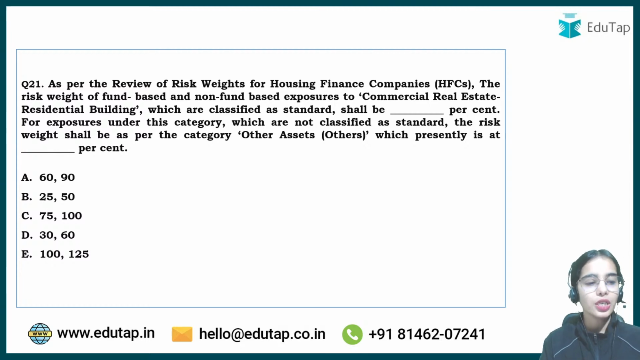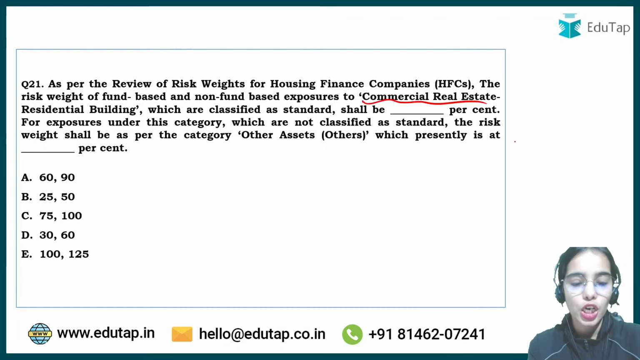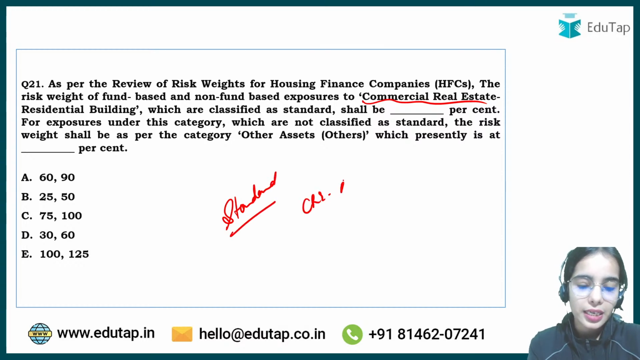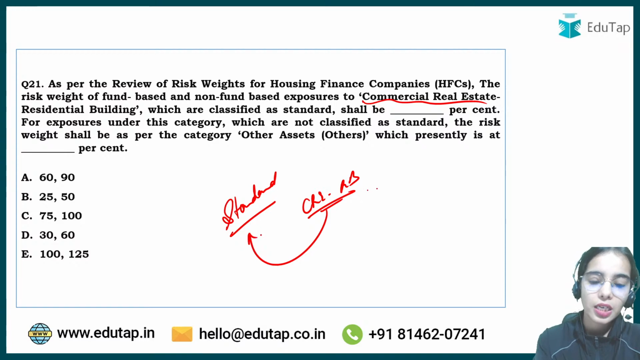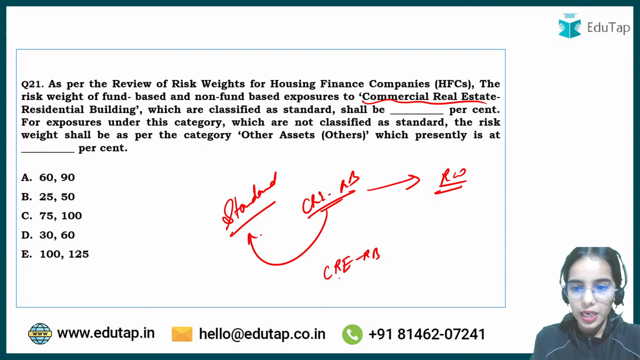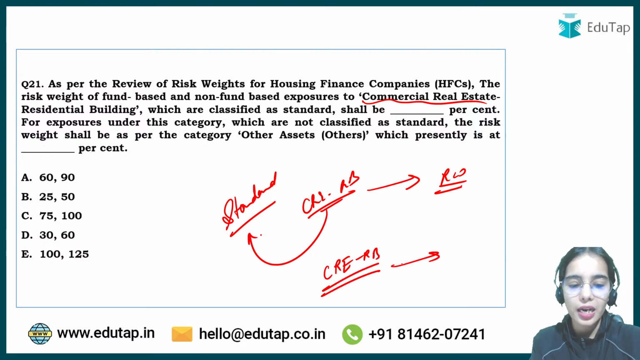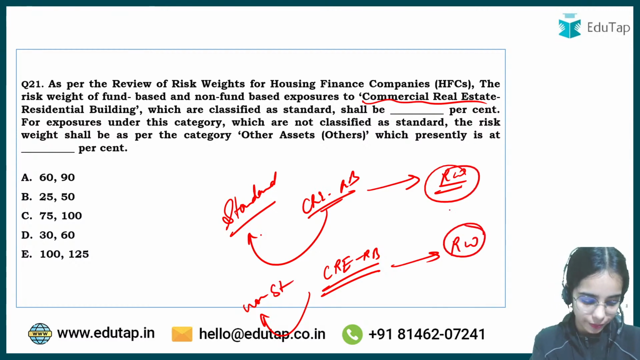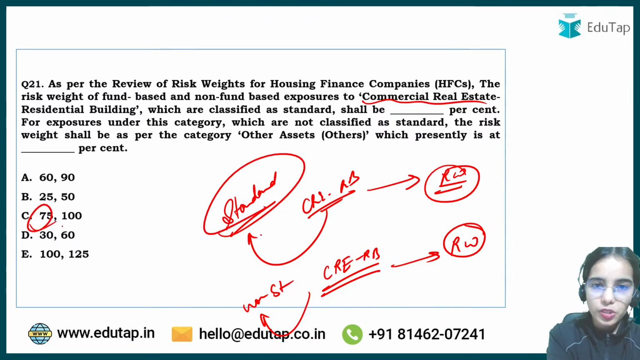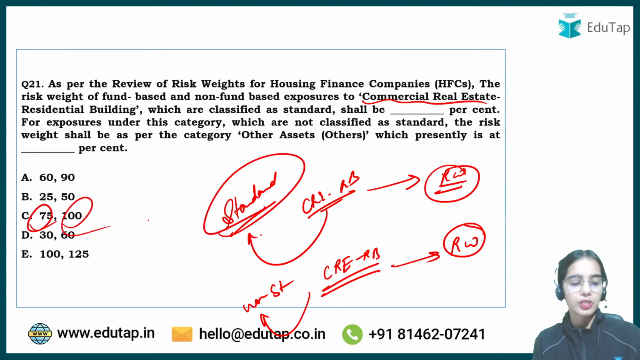Now coming to the next question, that the risk weight has been provided under the housing finance company for the commercial real estate residential building. If the commercial real estate residential building are classified as standard, how much of the risk weight has to be maintained? And if the CRE, RB, that is commercial real estate residential building, are considered as non-standard, how much of the risk weight has to be considered? So for the standard, 75% of risk weight, and for the non-standard, 100% of risk weight.